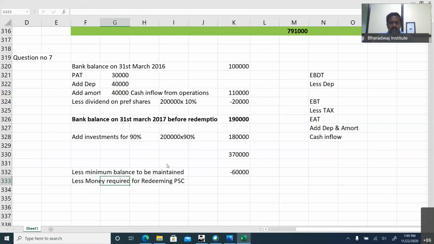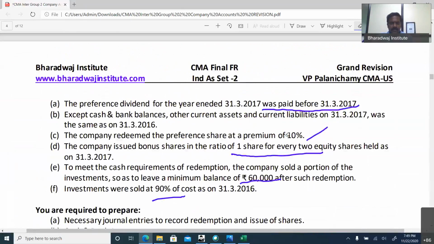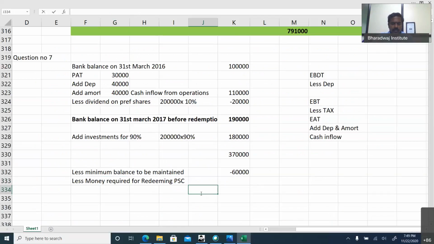Preference shares are redeemed at a premium of 10%. So we need 2 lakhs plus 10%. How much we need? 2,20,000 we need. This will give us cash shortage. 3,70,000 available minus 60,000 minus 2,20,000. 90,000 is a cash shortage.